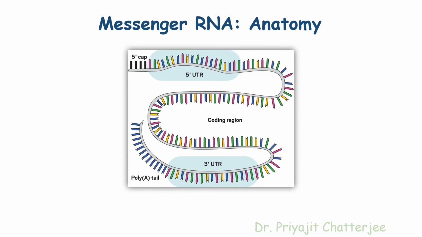So there are the 5 regions of mRNA. First one is the cap. Second one is the 5' untranslated region or 5' UTR. Third one is the coding region. Then the 3' UTR or the 3' untranslated region, and lastly there is a poly A tail.